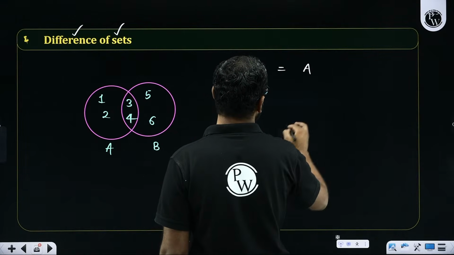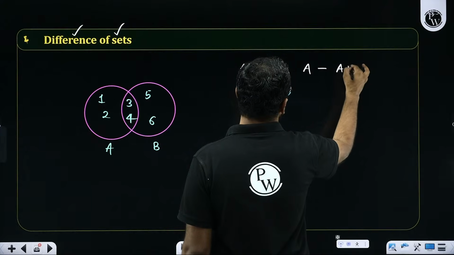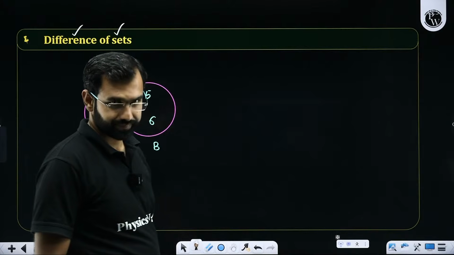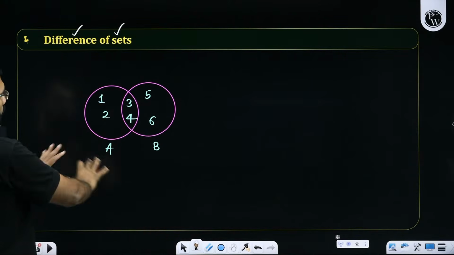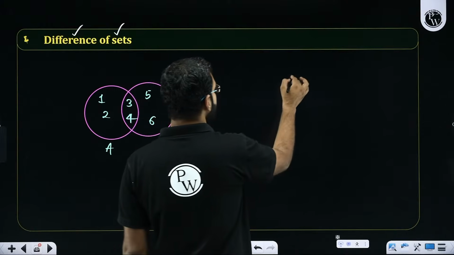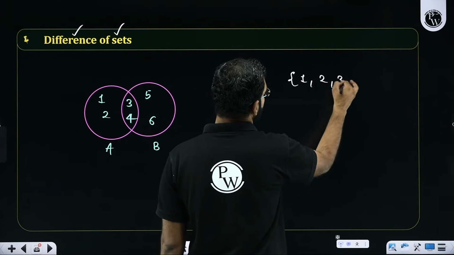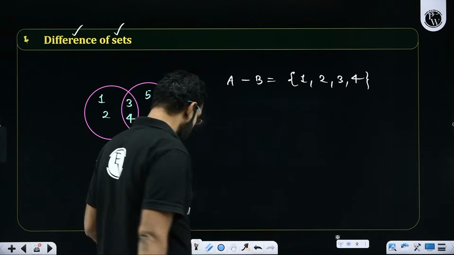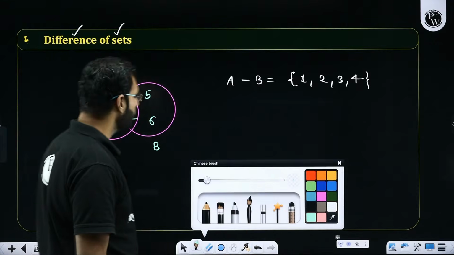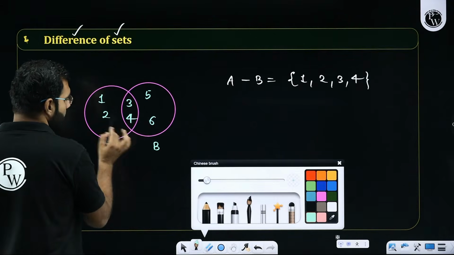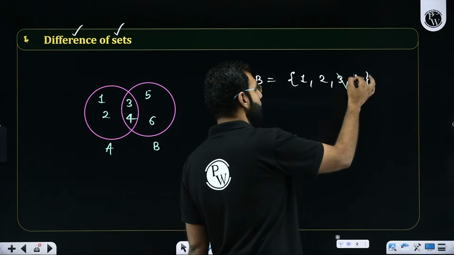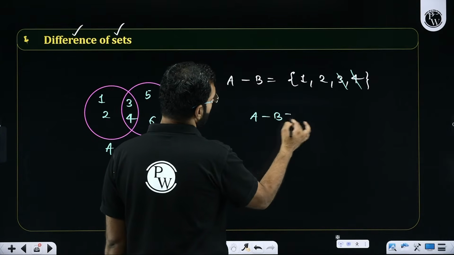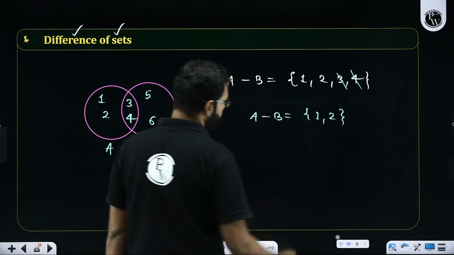take all of A, but from it remove the part of A which is common with B. What did I say? Take whole of A. So what is whole of A? Sir, A had these elements 1, 2, 3, 4. But out of these elements, there were elements which were common with B. Which elements? 3 and 4. So simply remove them. So technically A minus B will be given by 1, 2.